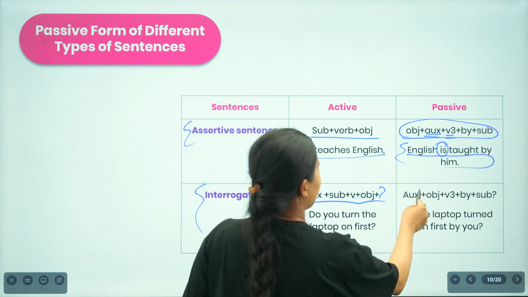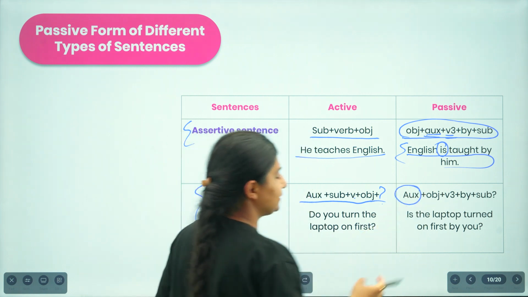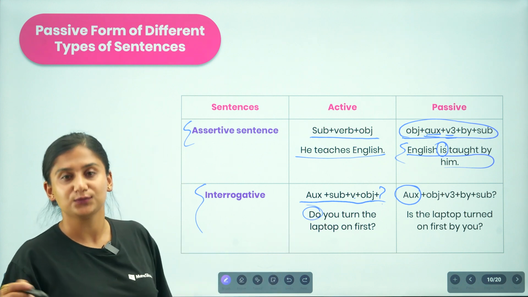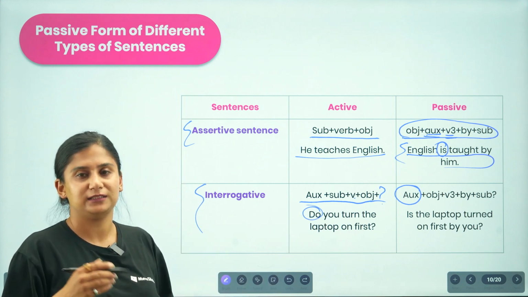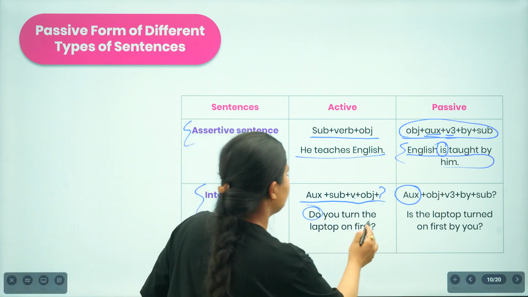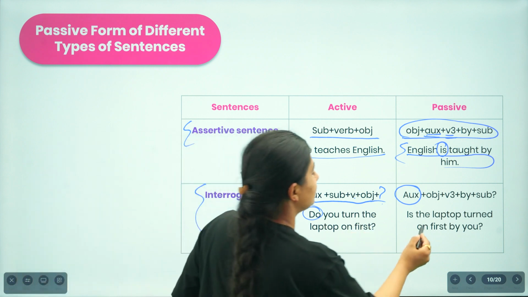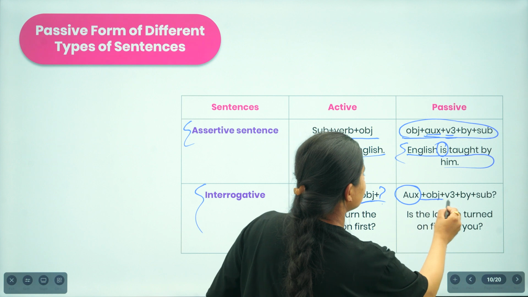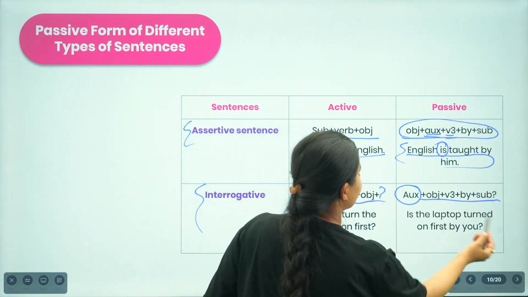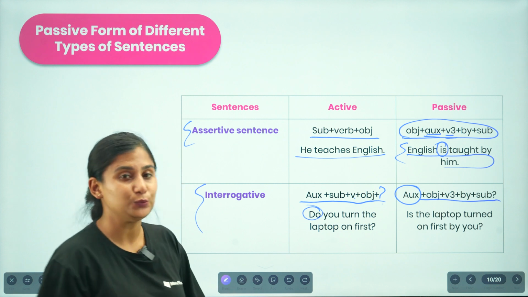We are supposed to keep the auxiliary verb in its own place, that is, if the sentence begins with a question word, then we place the question word as well. So here, do you turn the laptop on first? While changing we use this idea: is the laptop turned on first by you?